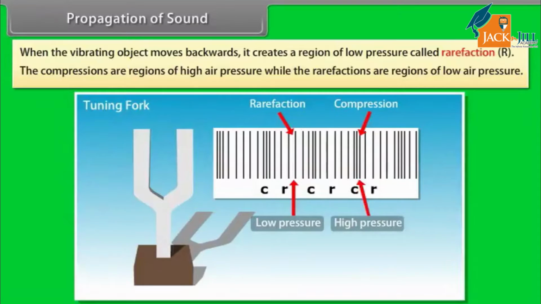Look at this image. It shows a sound wave created by a tuning fork and propagated through the air in an open tube. These are the regions of compression and these are the regions of rarefaction. Sound needs a medium to travel. Sound waves are longitudinal waves.